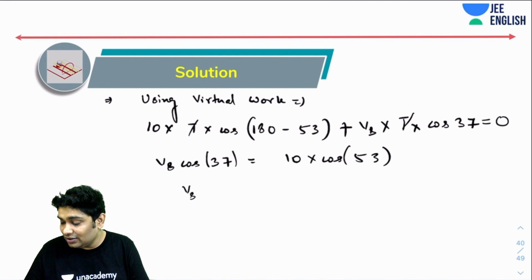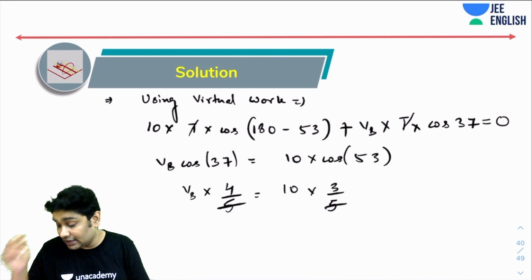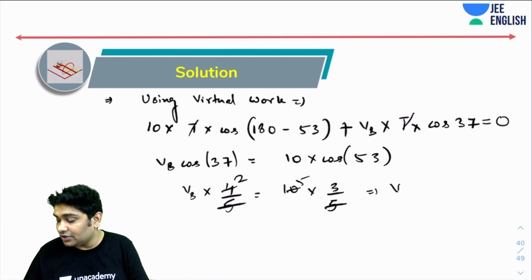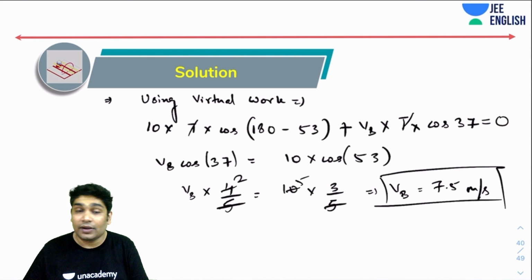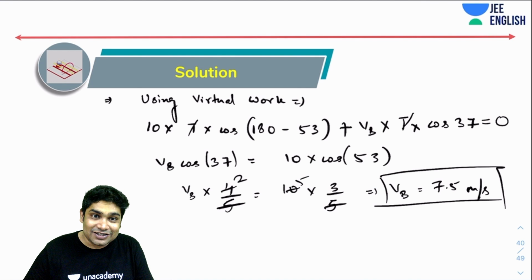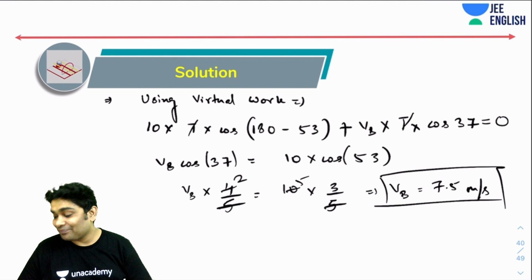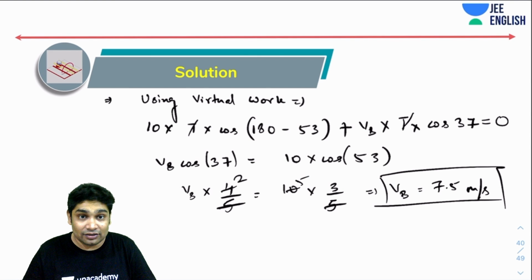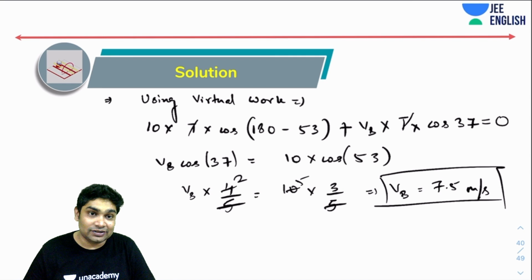So VB times cos of 37, which is 4 by 5, would be equal to 10 times cos of 53, which is 3 by 5. This gets cancelled. You will have 2 here, you will have 5 here. The answer that you will get is VB equals 7.5. Okay. I hope this is the answer that you had gotten. If this was not the answer, then go through the solution, identify your mistake, and make sure you get the right answer.